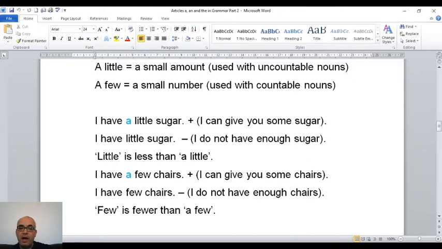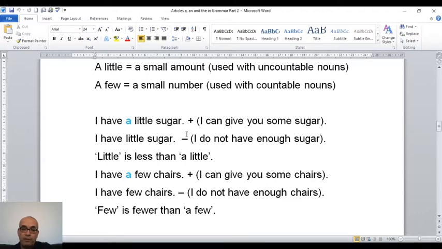So if I say, I have a little sugar, if you use a before little, the meaning is positive. What does positive mean? It means I can give you some sugar. If my neighbor comes to me and asks, do you have any sugar? I can say, I have a little sugar. A little sugar means I am positive, I can give you. But if I say, I have little sugar, there is no a. It means the meaning is negative. This means I have little sugar, I can't give you, sorry.